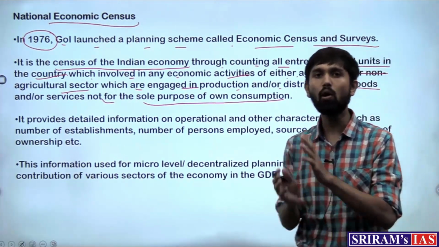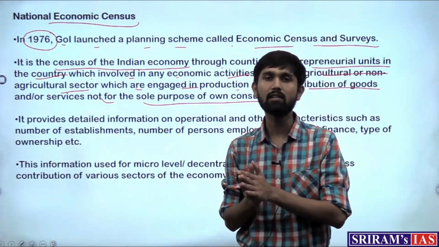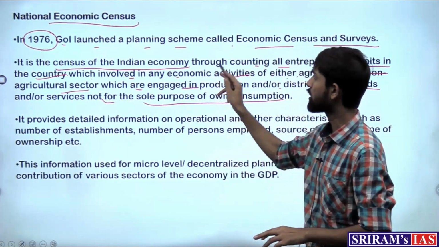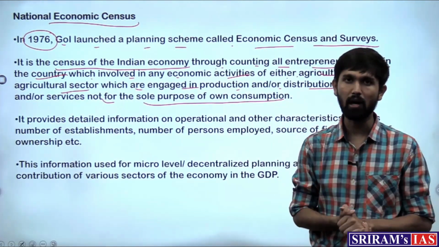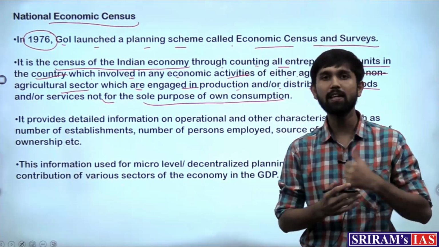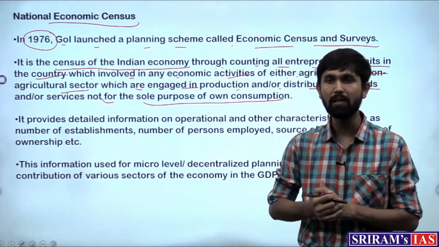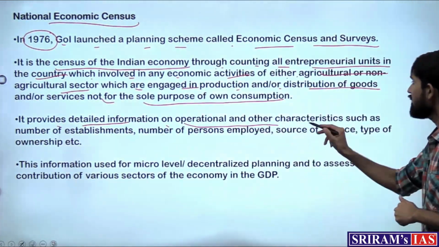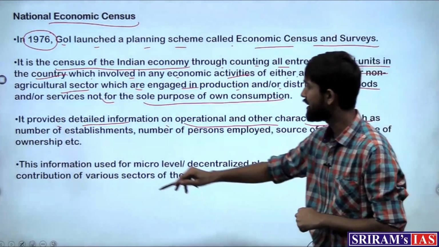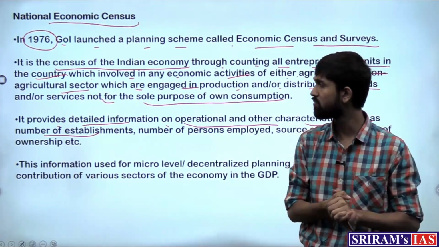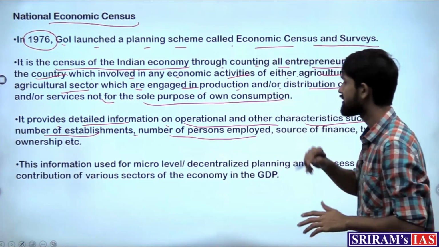So, this would mean that all the firms that are working in either the agriculture sector or non-agriculture sector would come and be surveyed under the census. So, how will they be surveyed? Various information with respect to these firms will be taken in. It would provide detailed information on the operational and other characteristics, such as the number of establishments. By conducting this survey, we'll get to know how many such firms are there, and the number of persons employed.